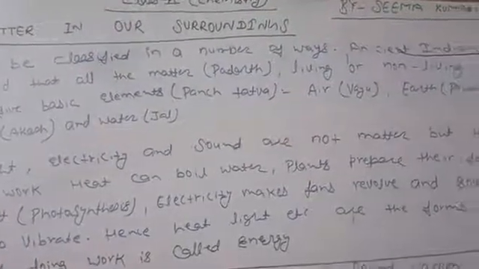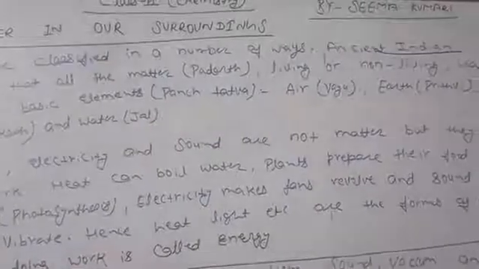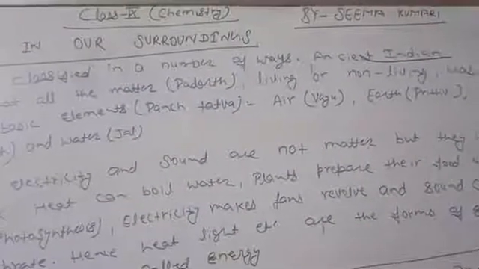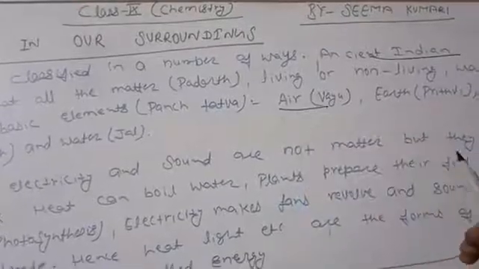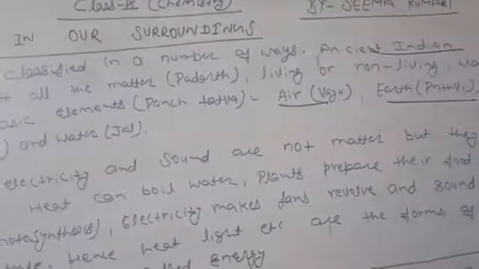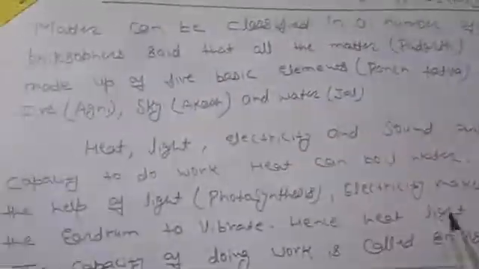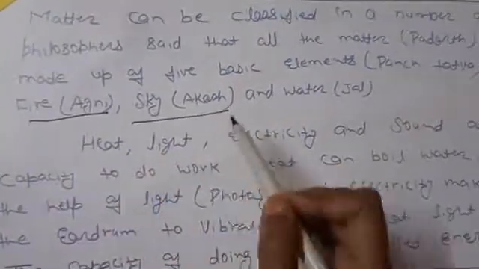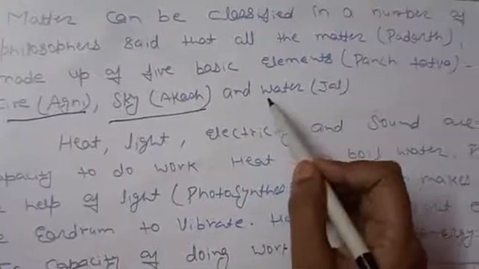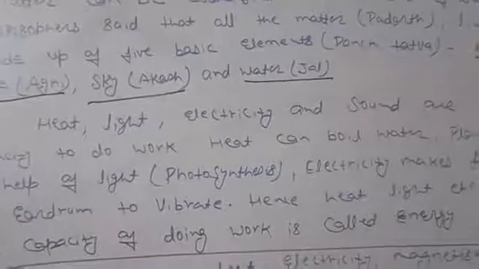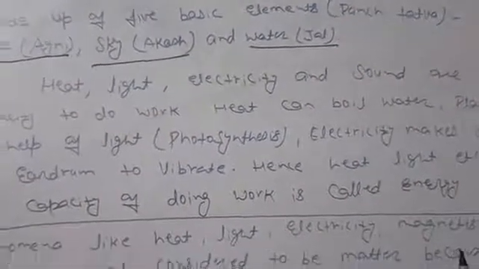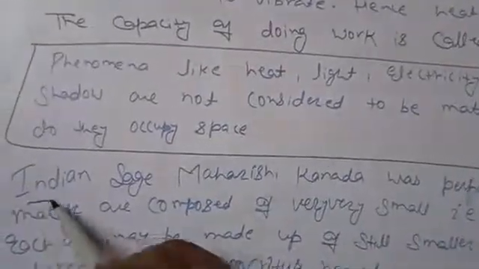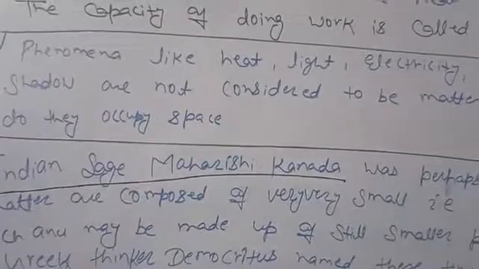The first one is air, Vayu; earth, Prithvi; then fire, in Hindi Agni; sky, Akash; and water, Jal. Okay. Now Indian says again, Maharshi Kanad.